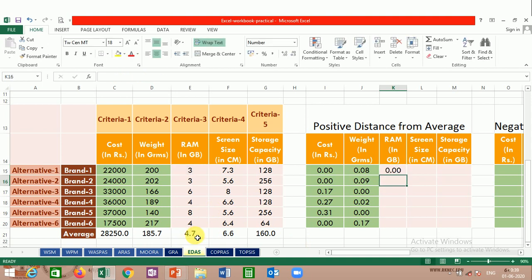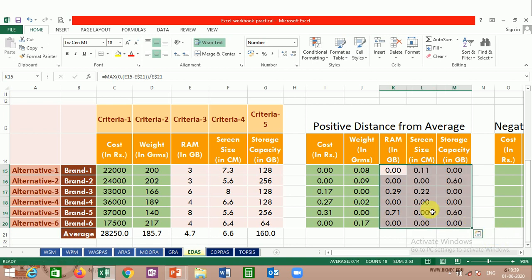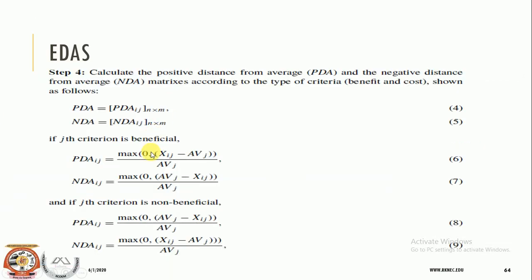So this is the value. Now we can drag it. We can drag it further. So this is the thing that we have done. So now the first thing is over. This is the calculation of positive distance from the average.